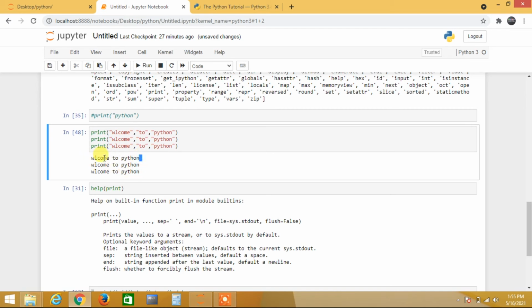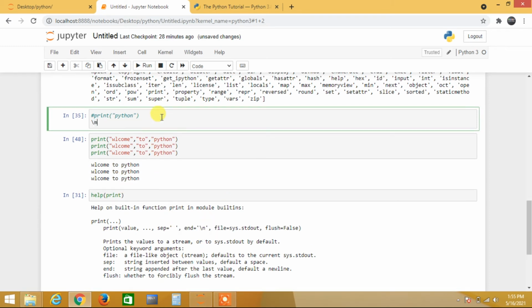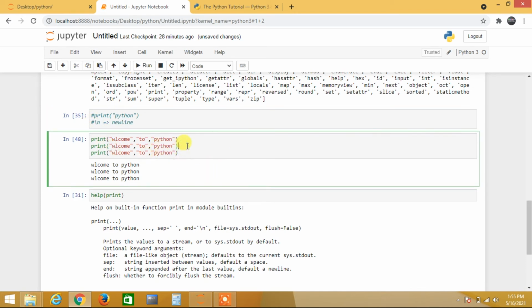And these two are coming down. If you check here, this line is still there and you could write up to here, but the output is coming down one by one. Why? Because there is an end, like a separator, that is there by default. The end is backslash n, which means new line. Slash n means new line. What it does is create another row, it will go to the next line. It is there by default, right?